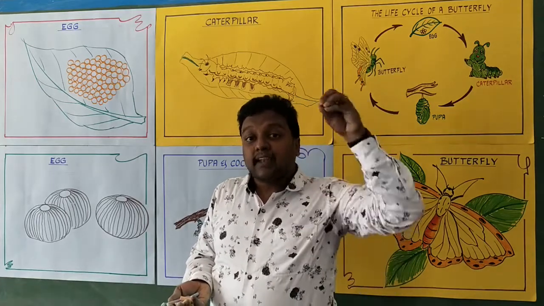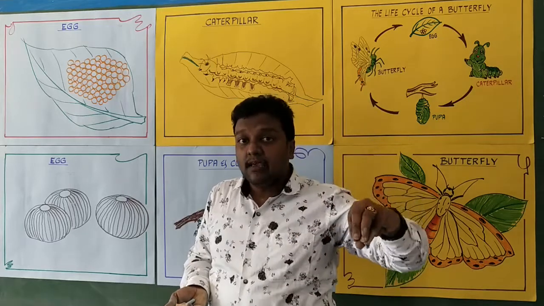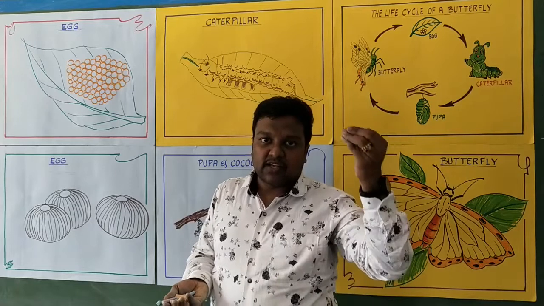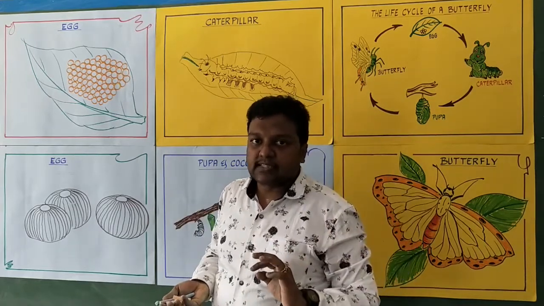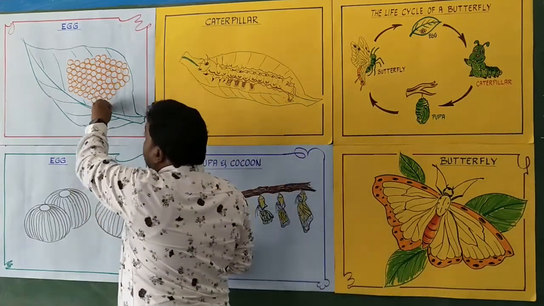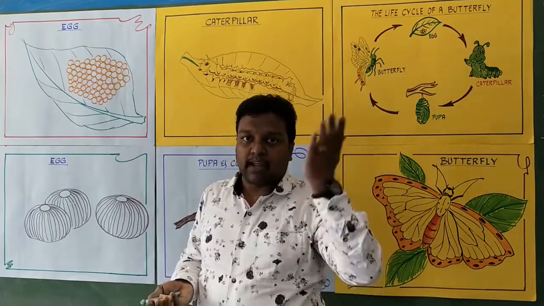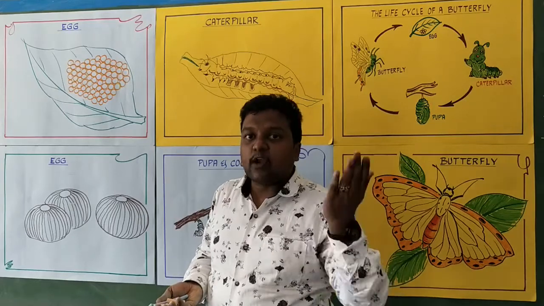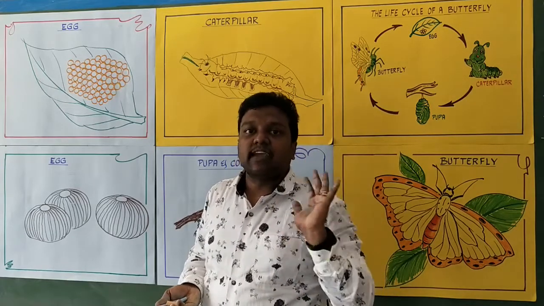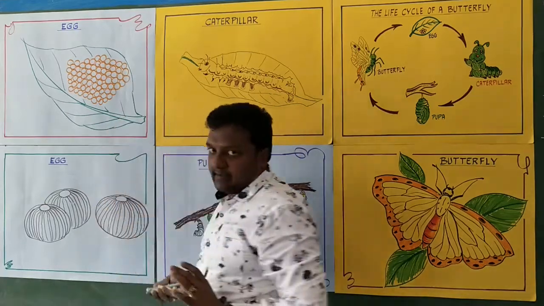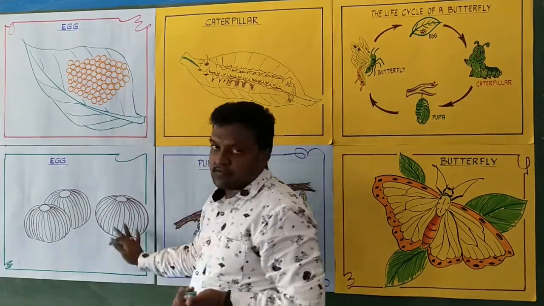Because it has to be saved from the predators or from environmental factors like temperature, heat, sunlight and all those things, isn't it? And in butterflies, எவ்வளவு eggs லே பண்றோம்? N number of eggs will be laid. It cannot be counted, and we cannot say only 3 eggs or 4 eggs. So n number of eggs will be laid on the surface of the leaves. So this is the first stage.